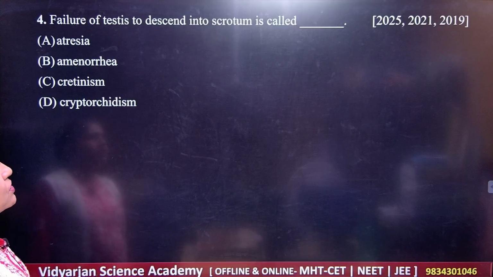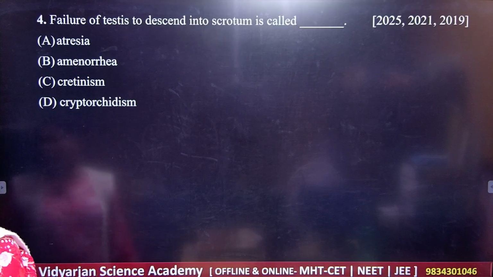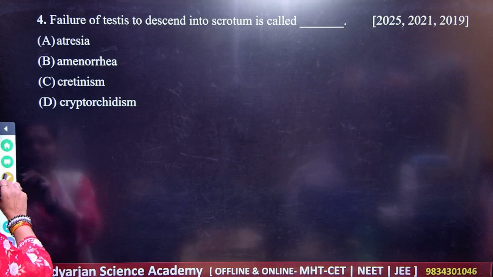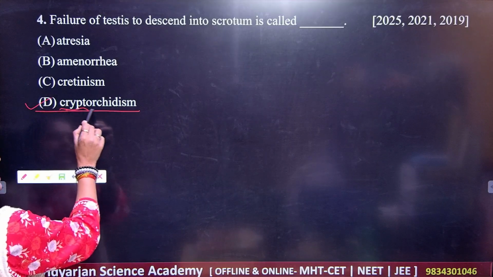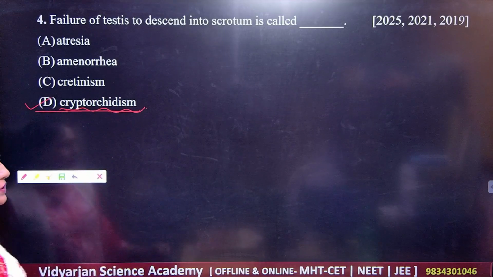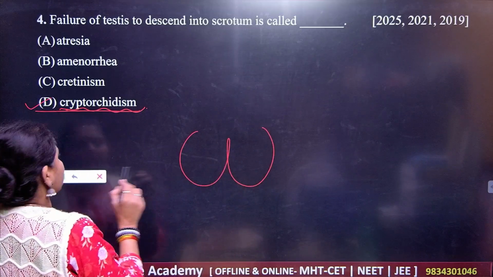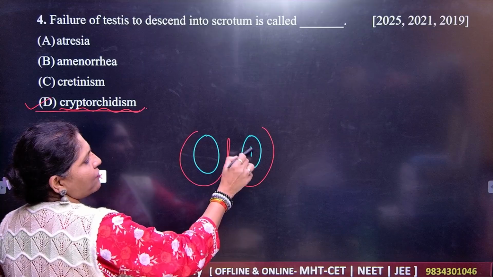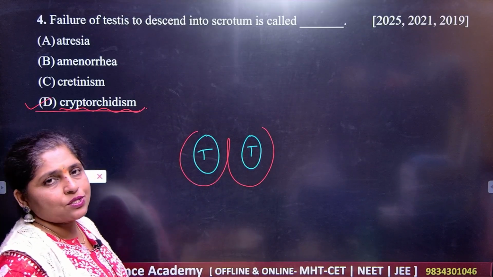Failure of testes to descend in the scrotum is called as, you know that this is supposed to be the disorder, right? So this disorder is known as, D is the correct answer here, this is called as cryptorchidism. You know that scrotal sac, okay? What are the important things in the scrotal sac? You know that inside the scrotal sac you have got the testes. You know that testes are well protected in the scrotal sac.